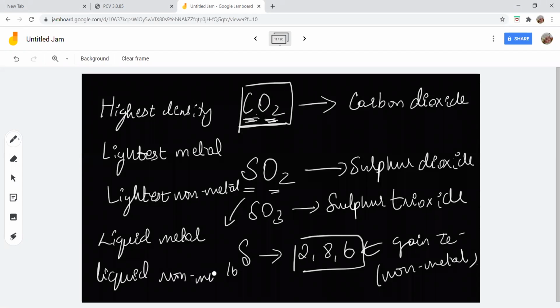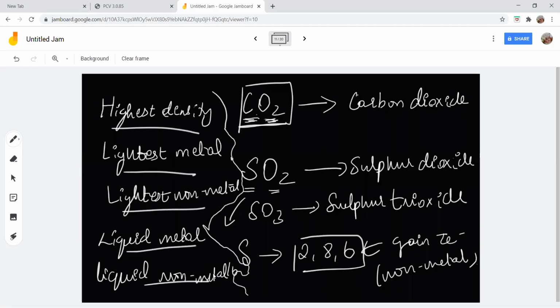Also look at how this looks like. Element with high density, lightest metal, lightest non-metal, liquid metal, liquid non-metal. So all these you are going to find out by the next class. And next class you are going to have a test in this chapter. Okay, do you all understand? Next week, all of you are going to write a test in this chapter.